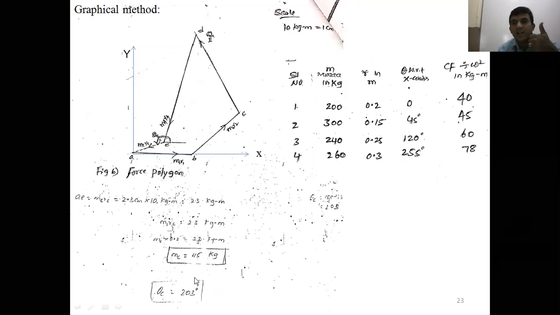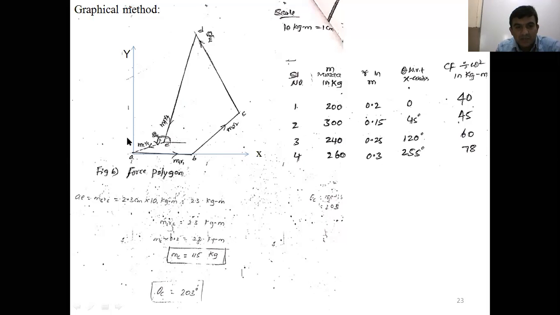In the analytical method, we get the exact answer because we use exact formulas. But in the graphical method, manual errors or instrumental errors are there. That's why we can accept plus or minus 5% error here. Now this is how you solve the problem of balancing of several masses rotating in the same plane.